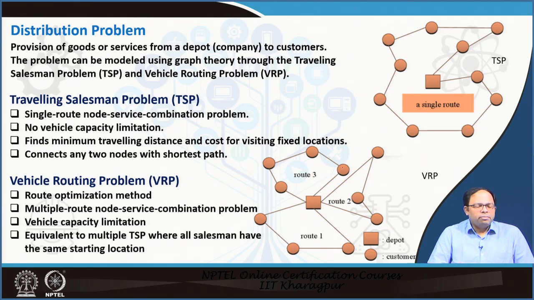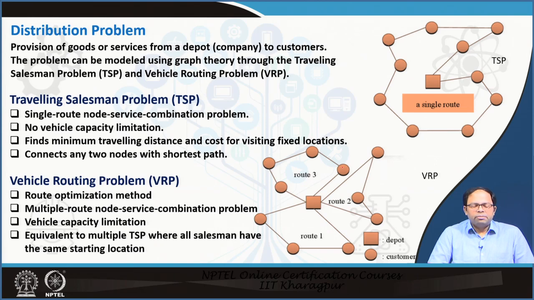So the traveling salesman problem determines the route a vehicle will undertake so that it reaches all the nodes, doesn't revisit another node again, and creates one tour covering all the nodes. Here there is no vehicle capacity limitation. As I was saying, we could do it with solid waste management, but solid waste vehicles also have vehicle capacities. When a vehicle gets filled, it cannot pick up garbage from other places. Or suppose a person is delivering food, he has a particular capacity, so only that amount of food he can carry and deliver. So that is one limitation that the traveling salesman problem has.